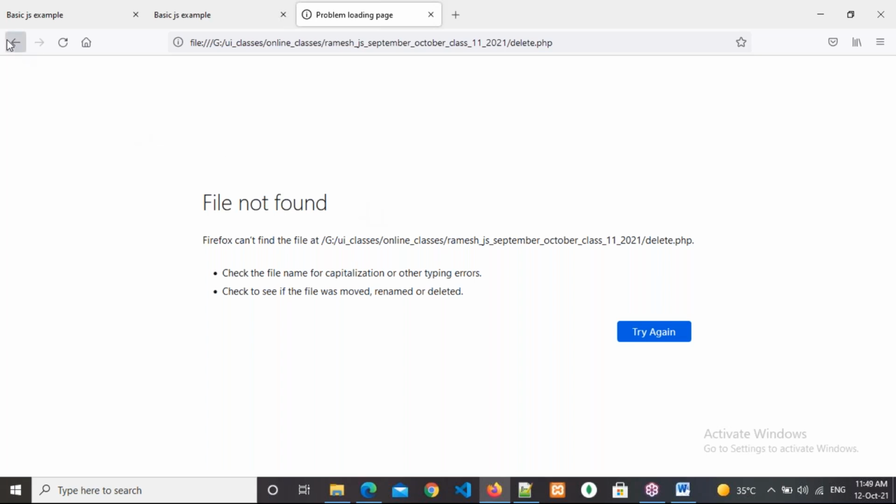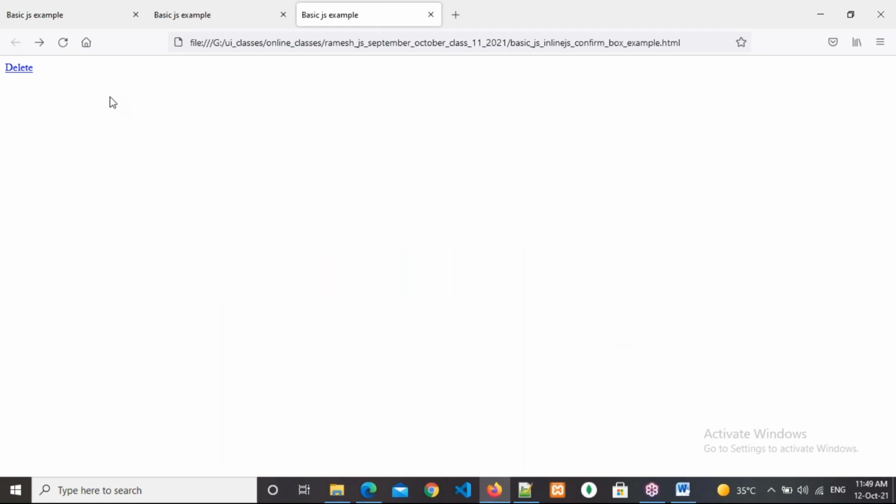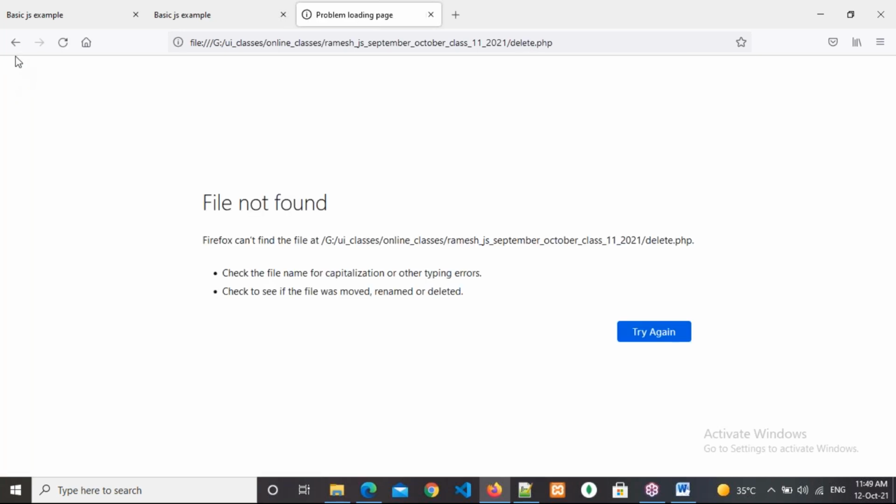So now what I want to do is, I don't want to redirect immediately. Whenever I click on the delete button, I am going to delete that page immediately, but I don't want that. By mistake the user may click on the delete button. So in that case, I want to alert the user: do you really want to delete or not?